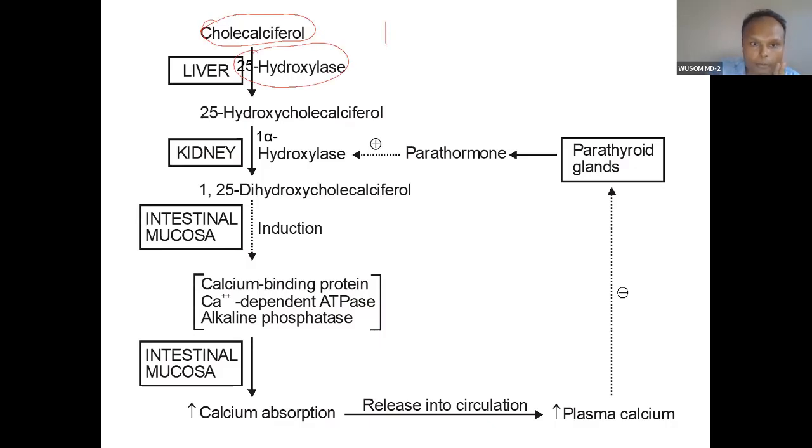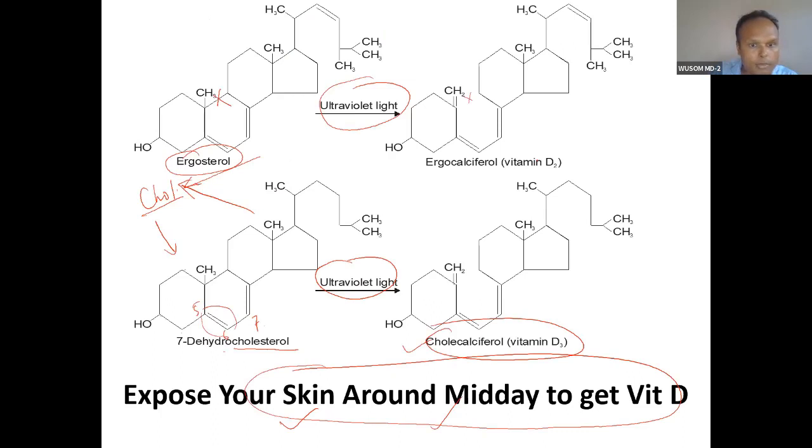will be hydroxylated at the 25 position. Here we can calculate the position easily by counting: 17, 18, 19, 20, 21, 22, 23, 24, and this is 25.